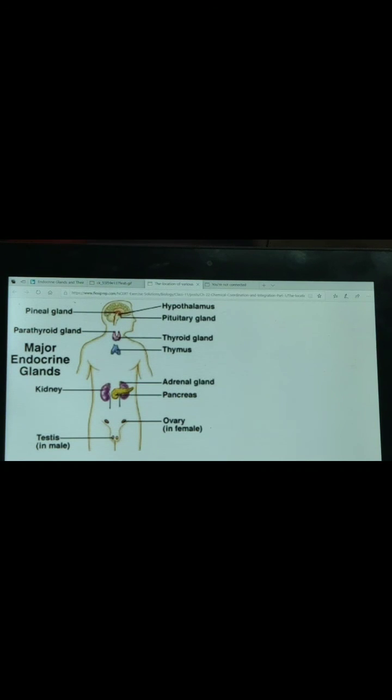Pancreas is also known as both exocrine and endocrine gland. Why? Because it secretes enzyme also, which functions in the small intestine, and it pours its enzyme into the small intestine where it helps in digestion. So that's why it is known as exocrine gland. It is also known as endocrine gland, the reason being that it secretes insulin hormone.